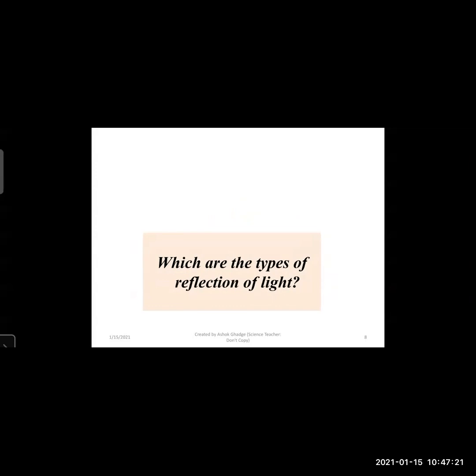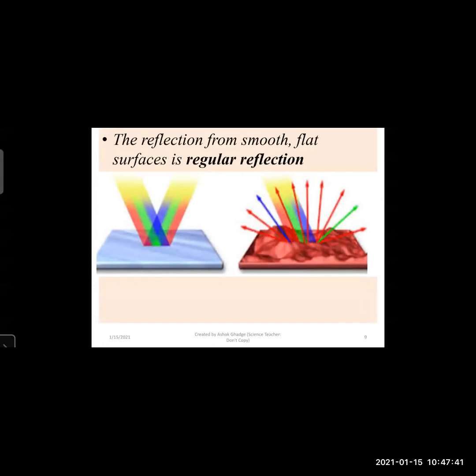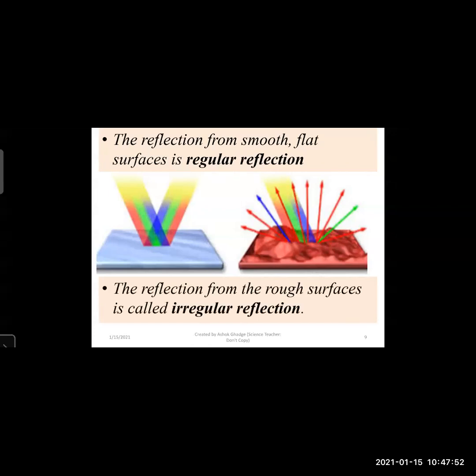So which are the types of reflection of light that we have seen in the previous standards? That is, first is regular reflection and the other is irregular reflection. So quickly we will see these figures. First is regular reflection. The reflection from a smooth flat surface is called regular reflection, and the other figure is showing irregular reflection, that is, the reflection from a rough, irregular surface is called irregular reflection.